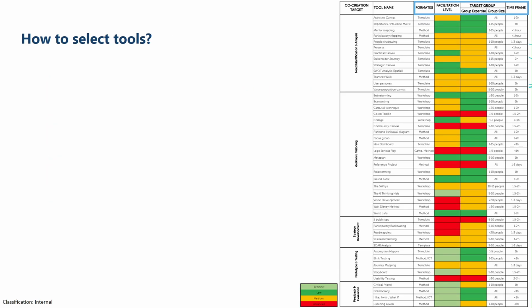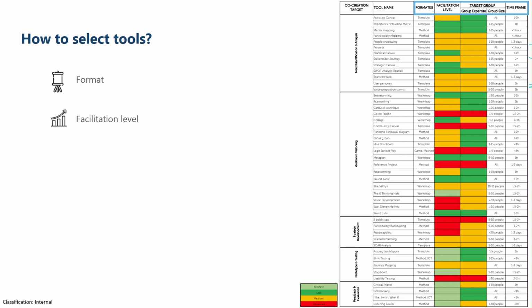How to select tools? After determining your co-creation target and selecting the corresponding category, you're ready to explore your alternatives. Under each category, you can find a wide range of tools. You can use a series of criteria that are available and can help you filter out your options based on your own needs. Those criteria are format. You can find different formats for the tools, for example, workshops, methods, ICT using online software, or other templates.